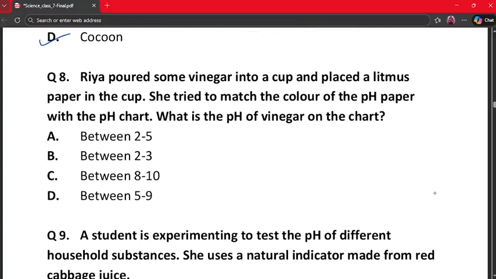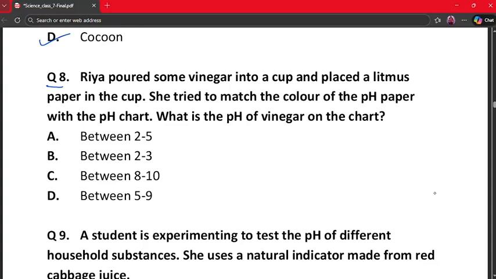Our next question is question number 8. Ria poured some vinegar into a cup and placed a litmus paper in the cup. She tried to match the color of the pH paper with the pH chart. What is the pH of vinegar on the chart?